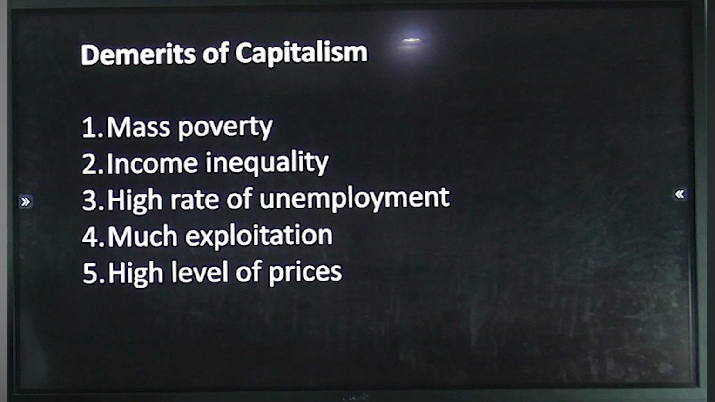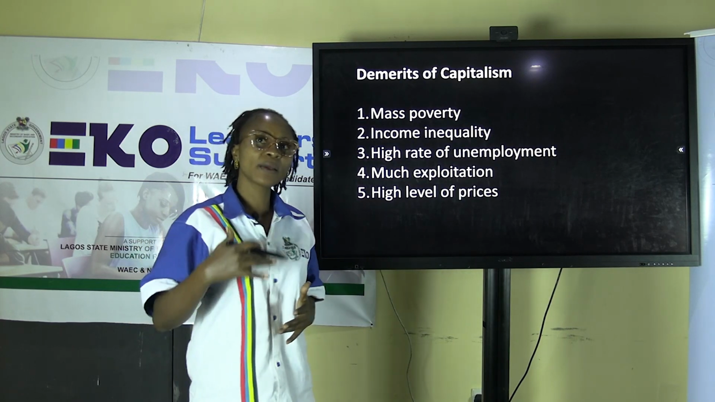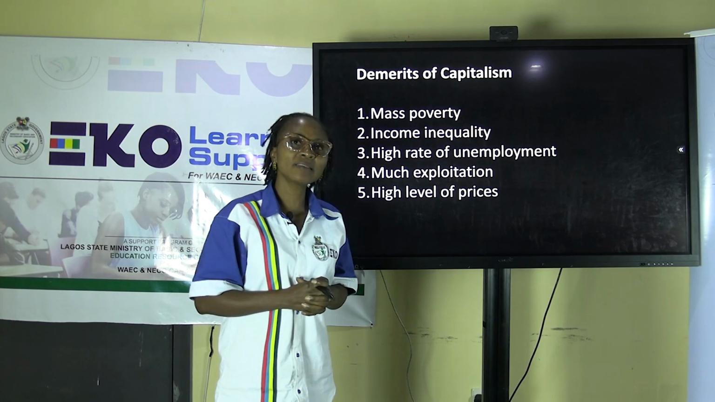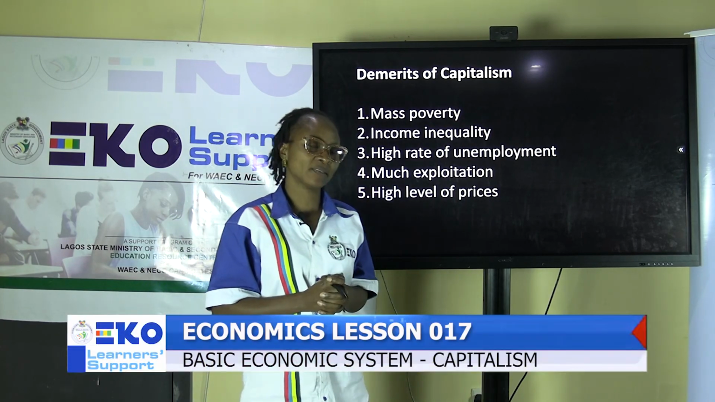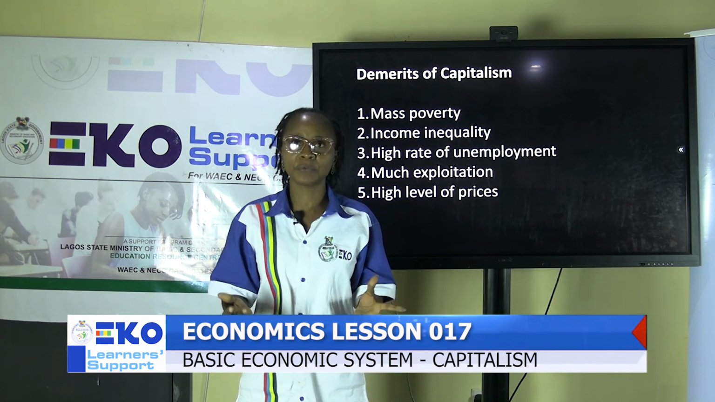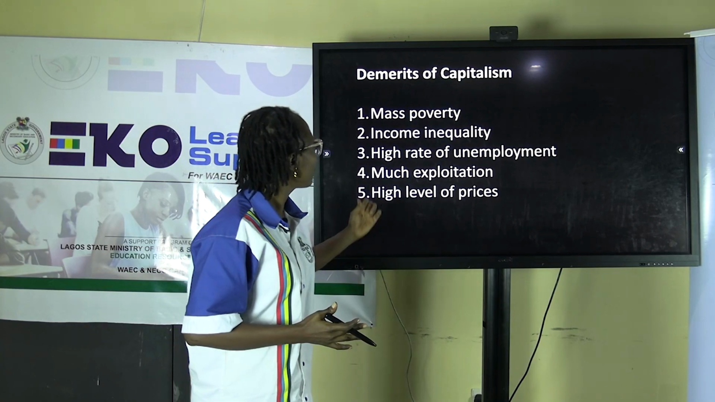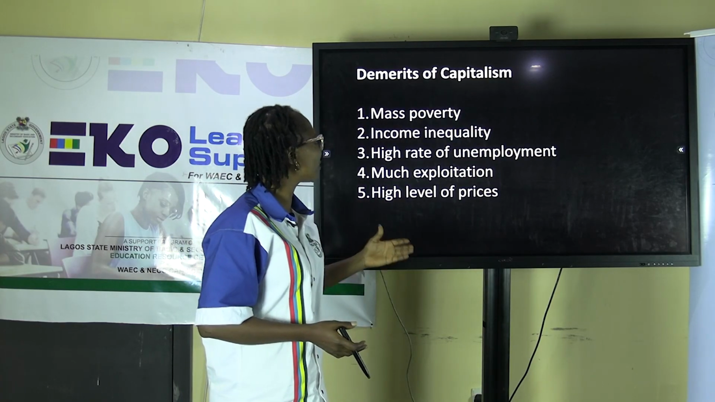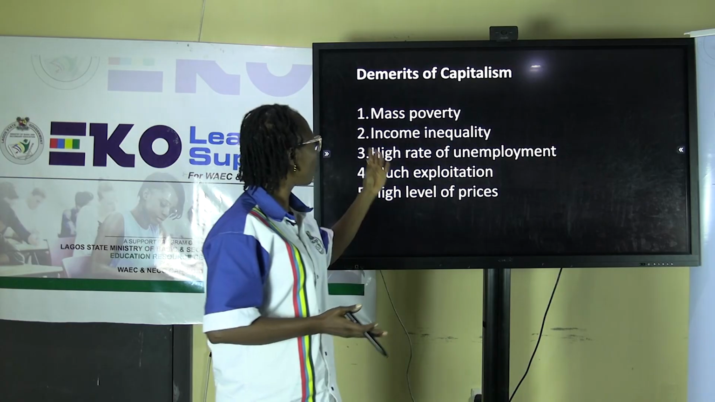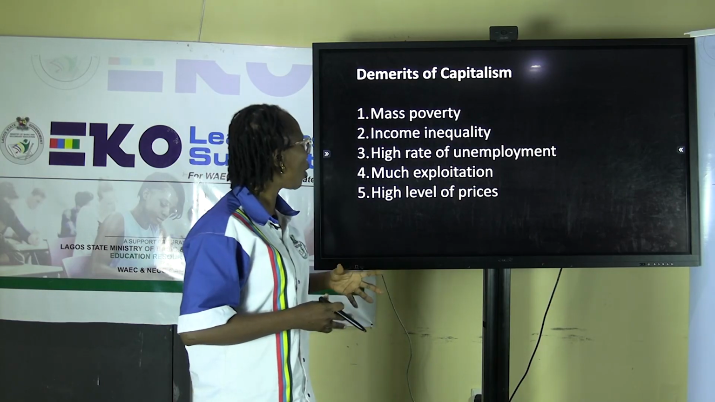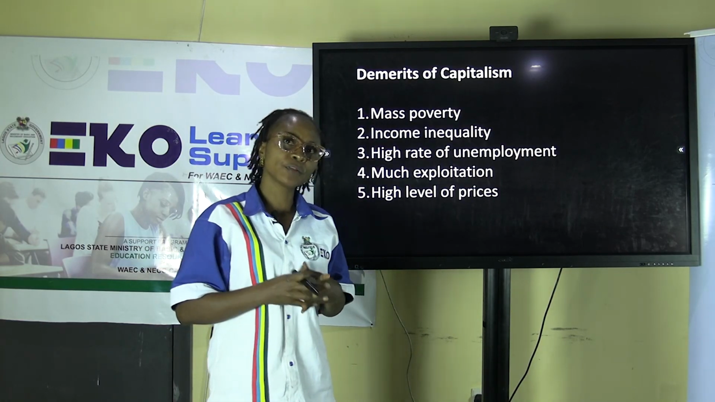Another one, income inequality. It creates a serious gap between the rich and the poor. Number three, there is high rate of unemployment. Now, capitalism always gives room for the best, meaning those that are unskilled will not be given employment. It's only the best among them that will be given employment, and as a result of that, it's widening the gap between the rich and the poor, and it also affects the standard of living of the people in such an economy.